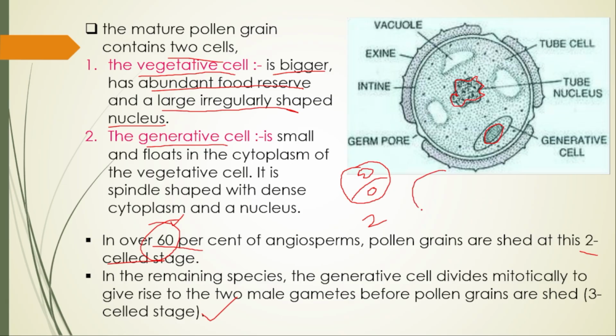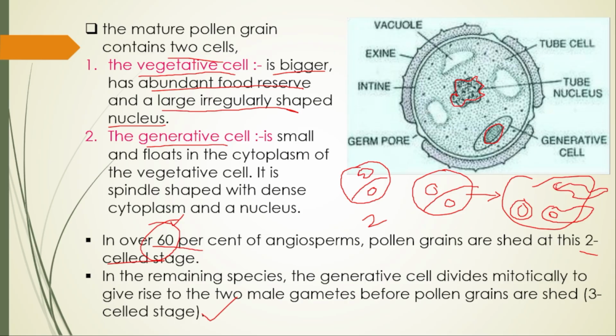This is the generative cell and this is the vegetative cell. In some 40% of angiosperms, inside this one generative cell, it is again divided to form two tiny cells, which are said to be male gametes, and this one will be the larger one with the irregular nucleus.